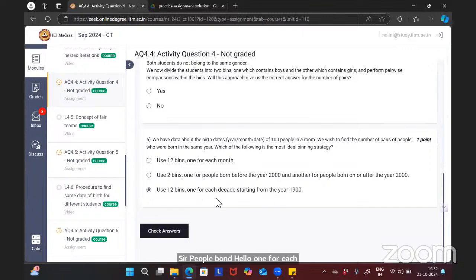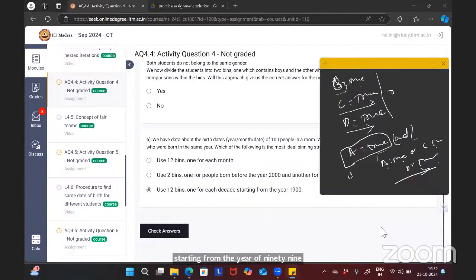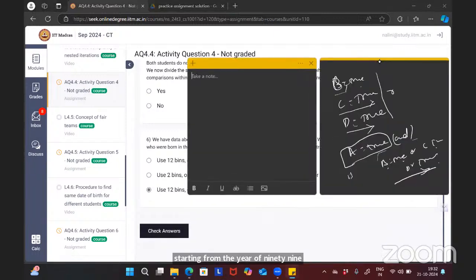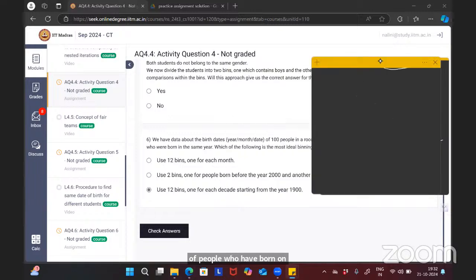And they use 12 bins, one for each decade starting from the year 1900. Okay, why did I say this? We want to find the number of people who were born in the same year of birth, right? We want just the year of birth. So if we want to bin by year of birth, we should bin by year of birth. That's all.